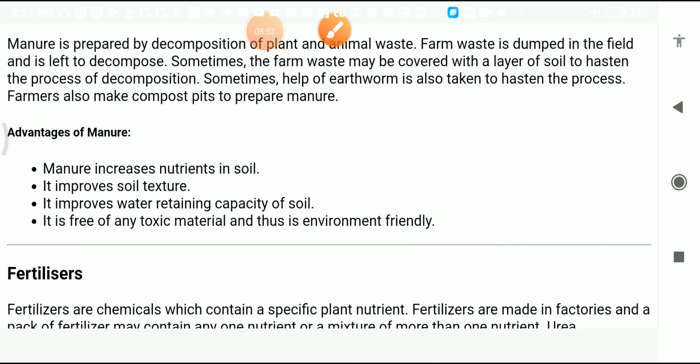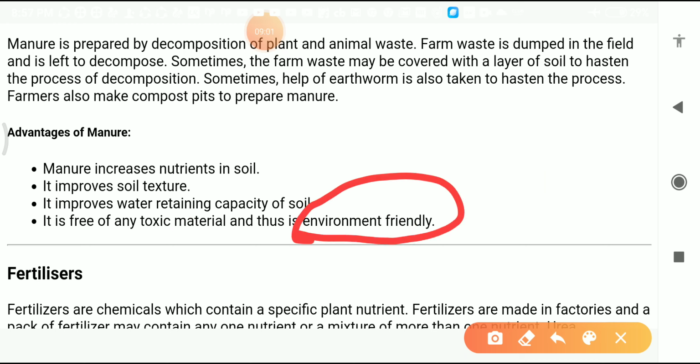Next point is it is free of any toxic materials, and thus it is environmentally friendly. Environmentally friendly means what, students? Here, environment friendly means which cannot harm our environment. Yes, manure is a natural one. It does not harm our soil. It does not harm our land. It will not create any soil pollution.